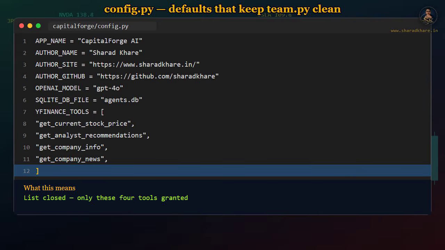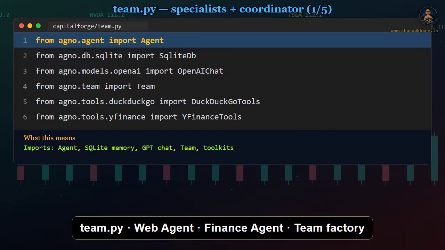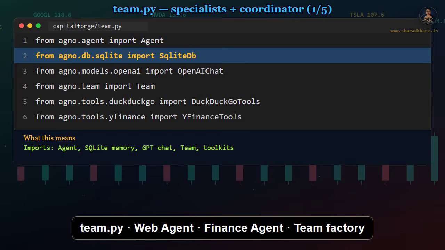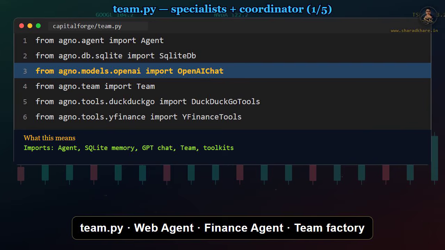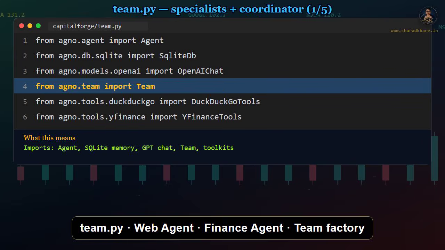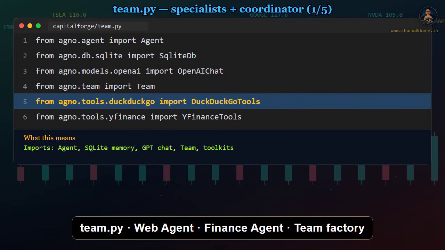Open capital_forge/team.py. This is where the two specialists and the team are born. We import Agent from agno.agent. That class is one specialist with a role, a model, and tools. SqliteDb connects the agents to agents.db for memory. From agno.models, OpenAI wraps the GPT-4o chat model.